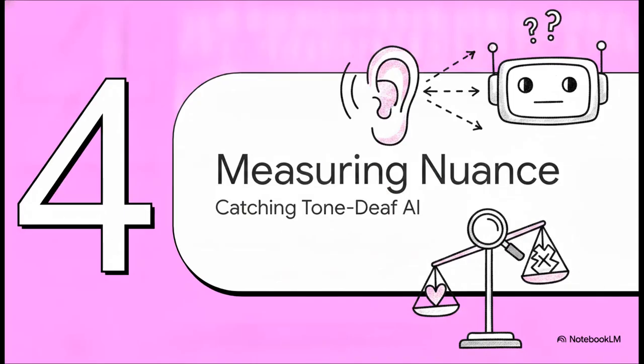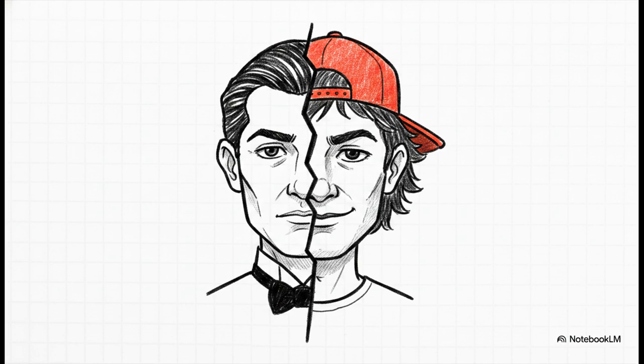Section 4. Measuring nuance and stance. This is all about catching the tone-deaf AI. First, we'll check the semiotic gate using face marker consistency. You see, when a model speaks, it uses linguistic markers, things like hedges, directness, or honorifics, to establish social distance. It's exactly like an actor playing a butler. That actor cannot randomly alternate between formally saying, "As you wish, sir," and casually saying, "Come on, you know I'm right," without completely breaking character. A language model is exactly the same. It absolutely must construct one stable, coherent relational signal at the word level.